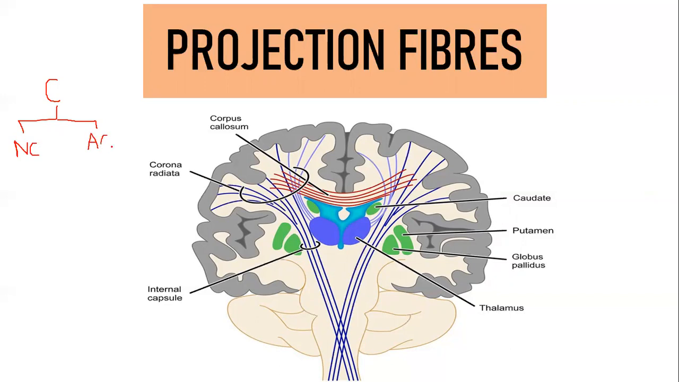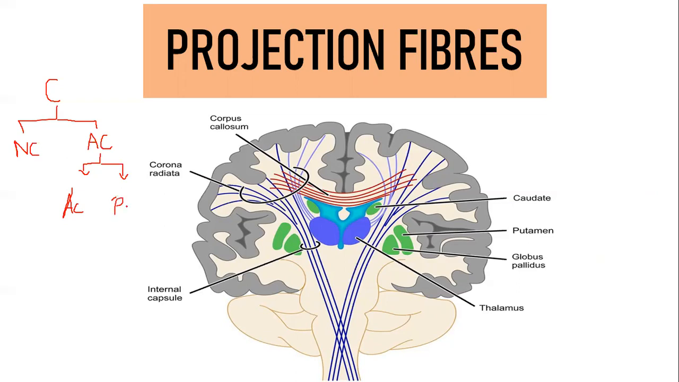See, the same thing you will study in cerebellum: neocerebellum, archicerebellum, paleocerebellum. The same thing here, neocortex. And if you take allocortex, your allocortex will be further divided into archicortex and then paleocortex. Okay, archicortex and then paleocortex.